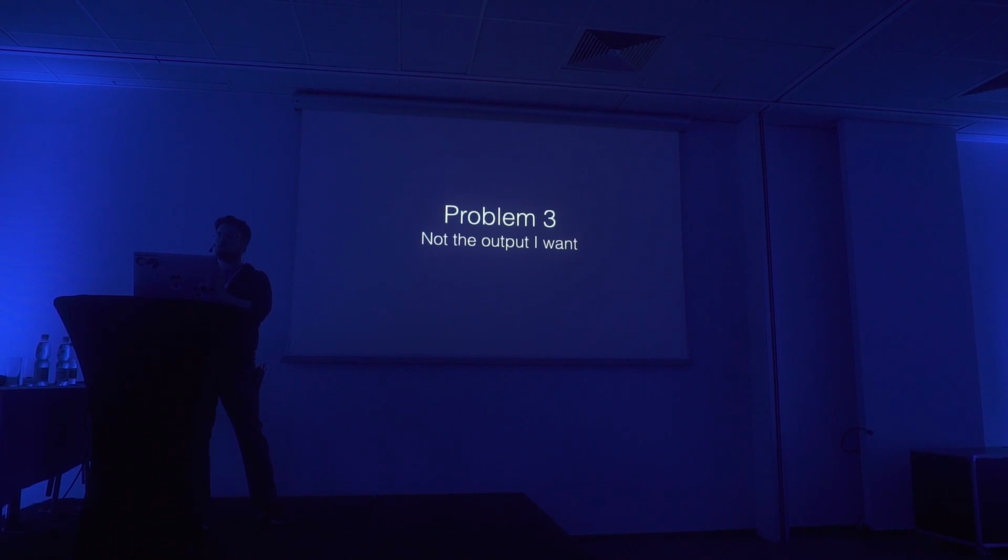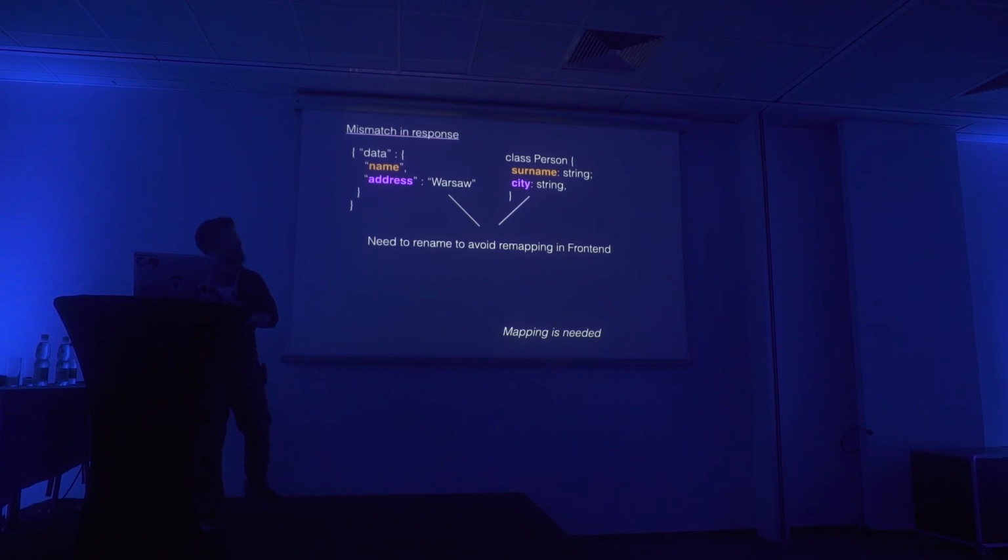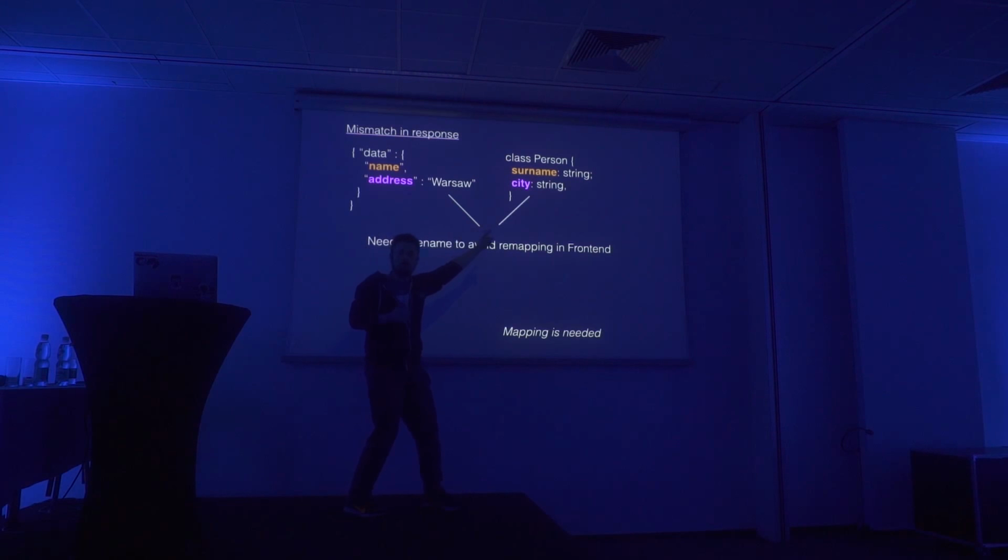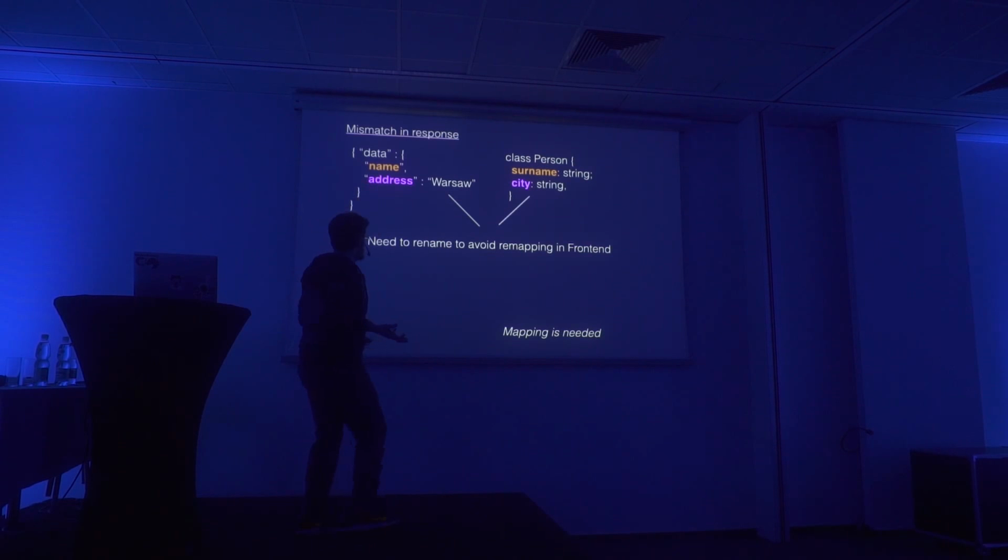The third problem: we don't get the output that we want. And what do we mean? Given that we do some kind of GET call, we get some data back and it says name and address. But on the other hand, we have a view model in the front end that says, well, I want to call this name here surname, and I'm going to call the address city. Why? I need to do a lot of mapping here, and I hate mapping. It's boring code. It's not really producing business value. So what I need to do is actually to rename.